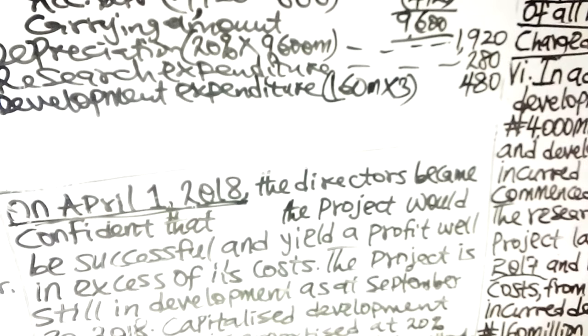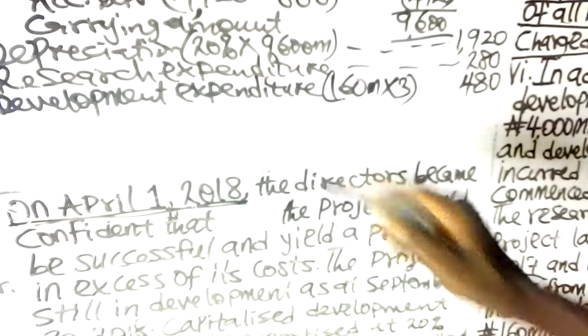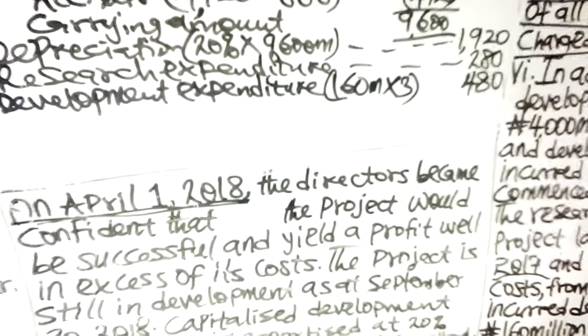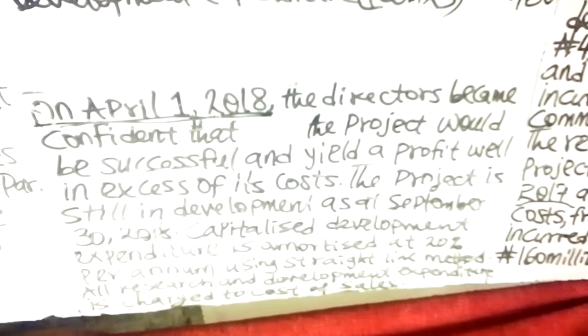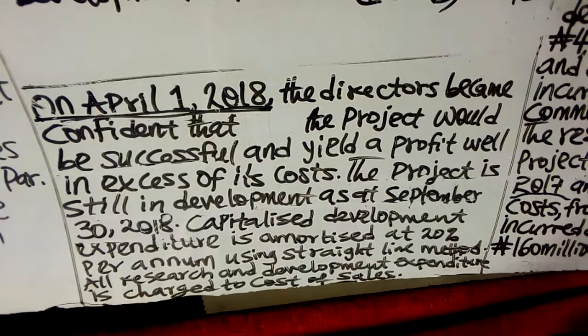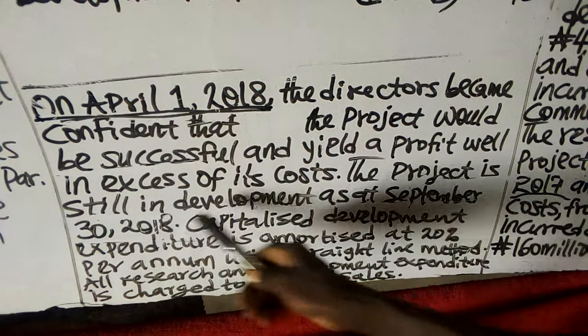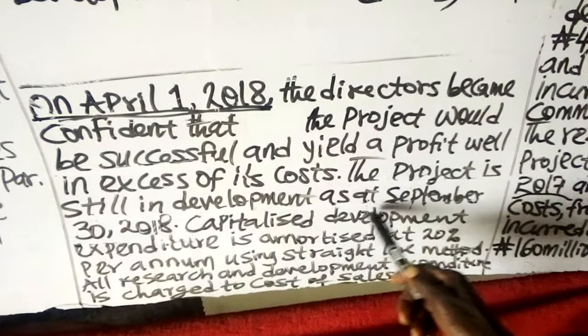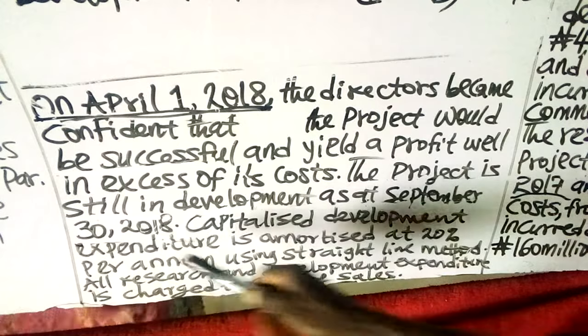But why am I charging the development expenditure to cost of sales? Why not administrative expenses? You have been told in that note that the project is still in development as of September 30, 2018.